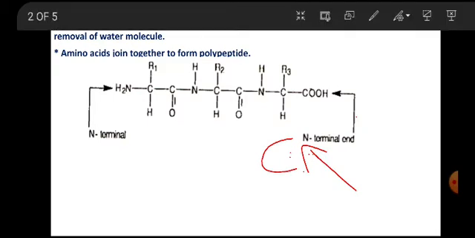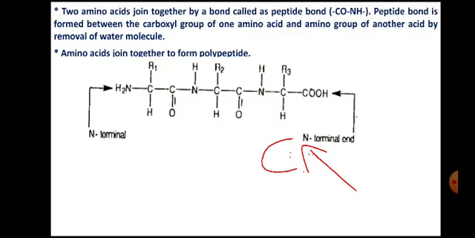So there will be two terminals now to this polypeptide chain. One is the N-terminal end and the other one is the C-terminal end. N-terminal end because it is an amino group here. C-terminal end because here a carboxyl group is there. This is the structure of a polypeptide chain.